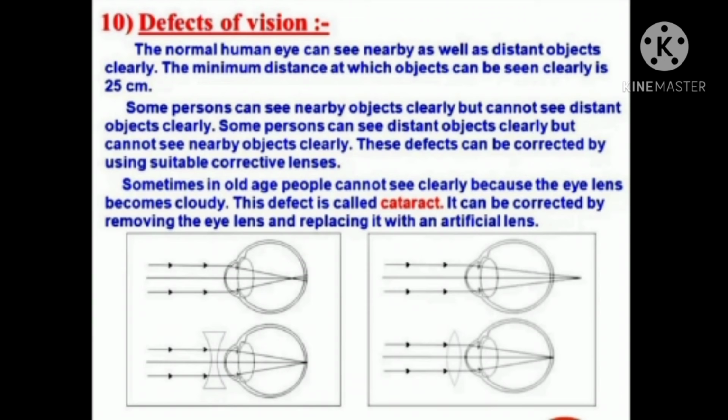Another defect is cataract. Sometimes in old age people cannot see clearly because the eye lens becomes cloudy. It means an opaque membrane is formed over the eye lens. The lens becomes cloudy and blurred images are formed. This defect is called cataract. It can be corrected by removing the eye lens, which is opaque, and replacing it with an artificial lens.